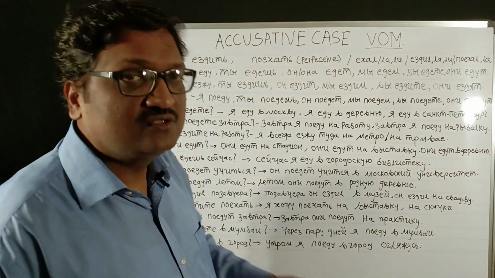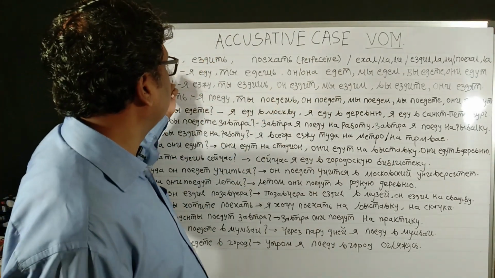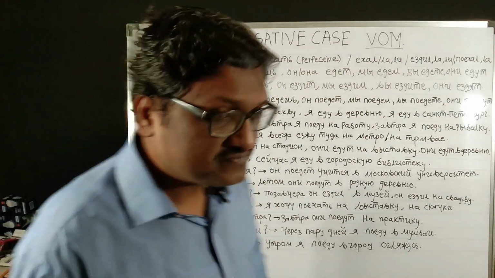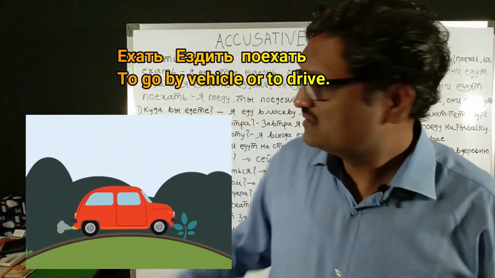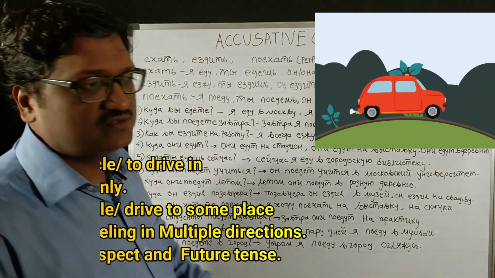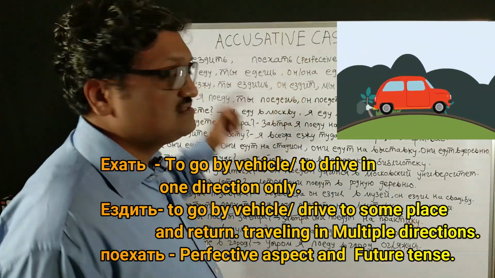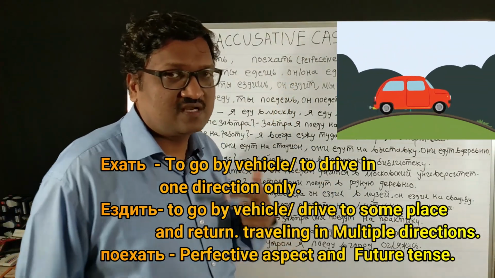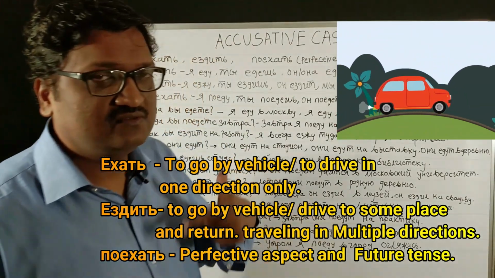Now we will continue with verbs of motion in accusative case. Here we are seeing three more verbs: yekhat, yezdit and payekhat. Going by vehicle is indicated by yekhat, yezdit and payekhat. Yekhat is the verb which is used for indicating to drive to some place only in one direction. It is used to indicate the traveling, to drive in one direction.